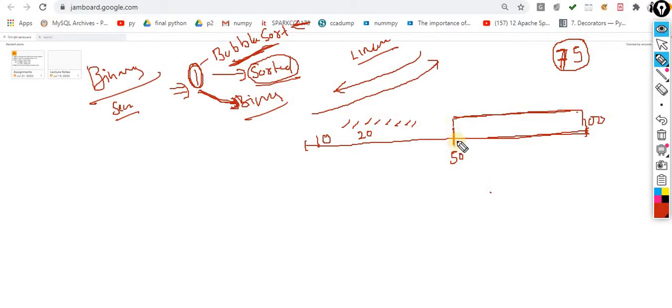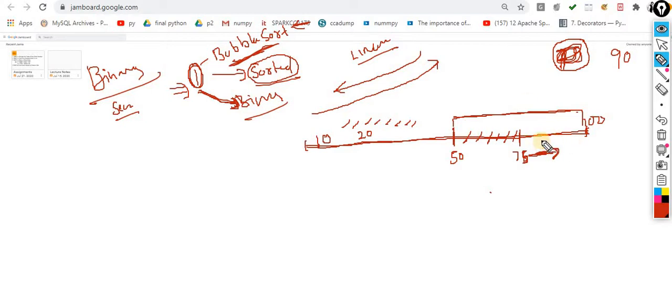Again, I understand that my data is between 50 and 100. Again I calculated the mid. This time, let's suppose I am not taking 75, I am taking 90. I again calculated the mid. Now what observation came to mind? I observe my data is in this direction. So why should I check all this? Because I know my data is greater than 75 and we have to proceed in this direction. Why should I waste my resources to iterate over this much data? There is no need.